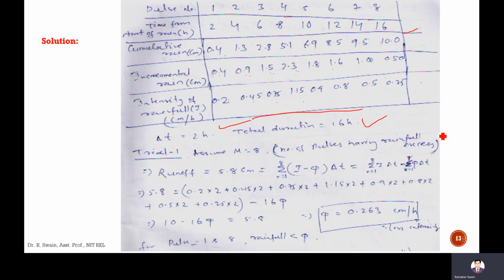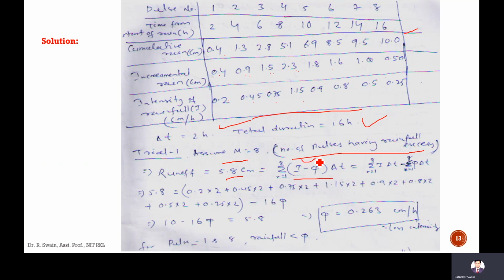So let's start with the first trial. Assume that m equals 8, the number of pulses having rainfall excess, meaning that in all time steps the intensity of rainfall is more than the phi index. So as per the formula, runoff, which is given as 5.8 cm, will be equal to the summation over these 8 time steps of (I minus phi) delta T.